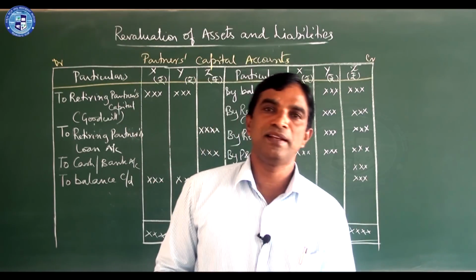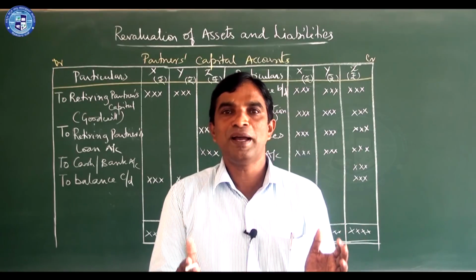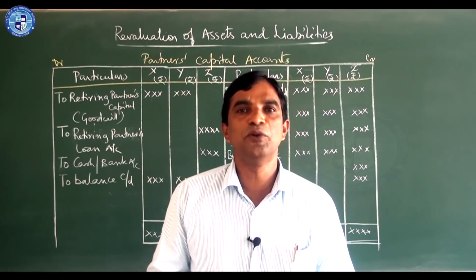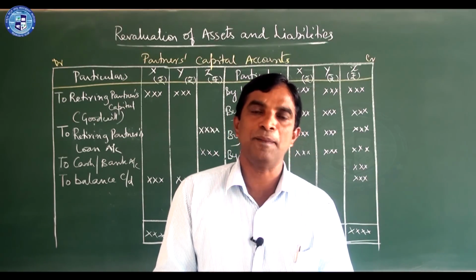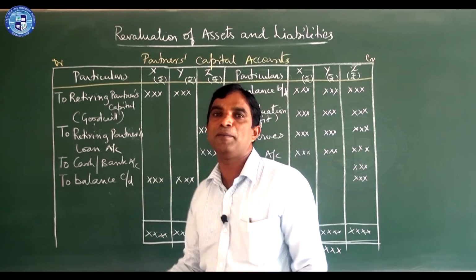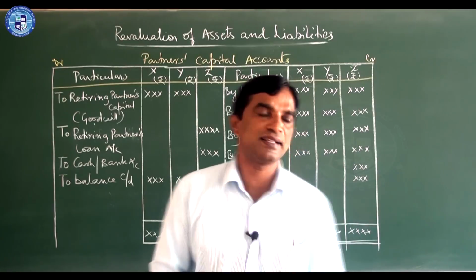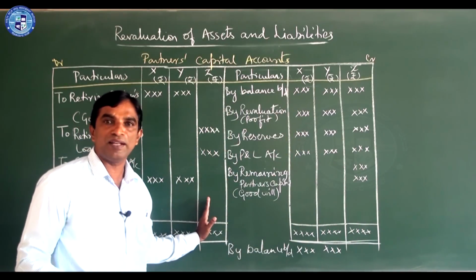This amount will appear in the new balance sheet. In admission, in the new balance sheet you write all partners, including the new partner also. There, if the new partner brings cash as capital, that amount will appear here, and the same thing will appear as capital in the balance sheet. So there are three partners.